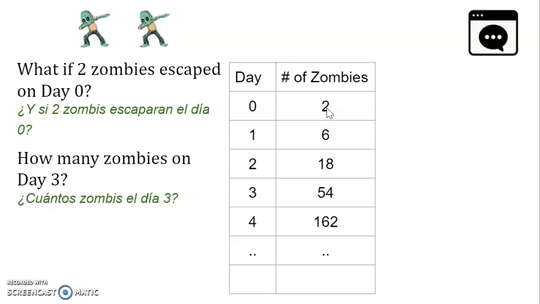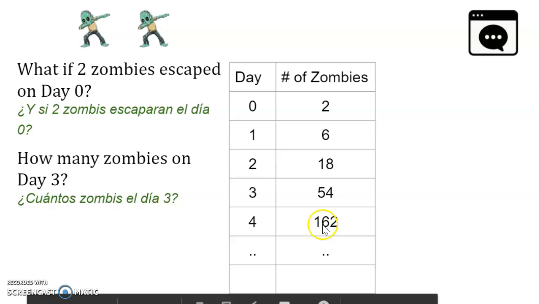Assuming that we are still following the same rule that each zombie infects 2 more each day, that means we have 2, and we are going to multiply that by 3 because each zombie is creating 2 more plus himself. So 2 goes to 6, and then 6 to 18, 18 to 54, 54 to 162.